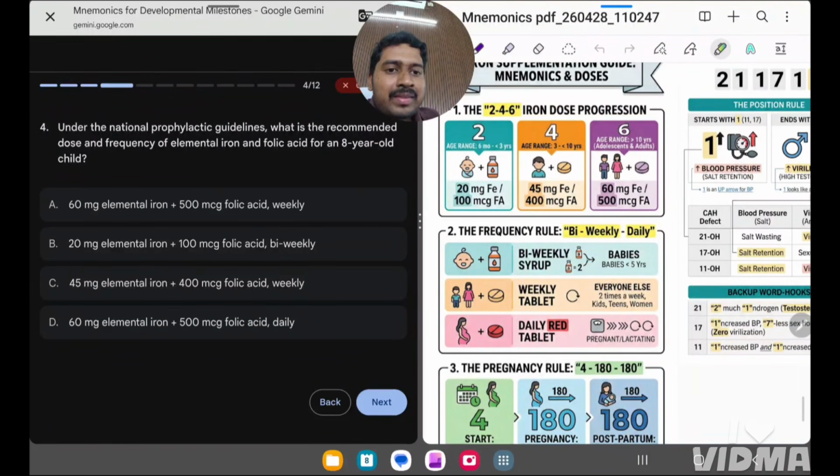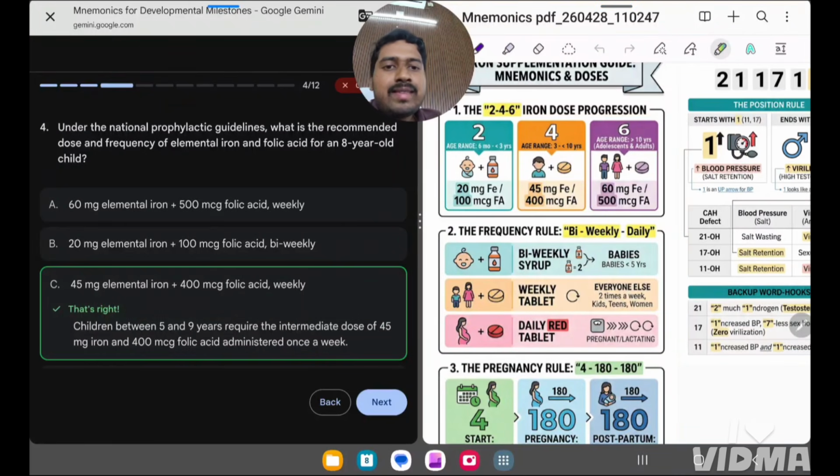So how many times? See here, for babies less than 5 years, it is bi-weekly. So B for B, baby is bi-weekly. For everyone else, it is weekly tablet. Okay, in pregnancy only we are giving red tablet, otherwise it is weekly tablet. Okay, pregnancy will be giving daily. Okay, so the answer is 45 mg plus 400 microgram folic acid, okay, weekly. Okay, because it is 8-year-old. If it was a baby, then it is bi-weekly, okay, up to 5 years.